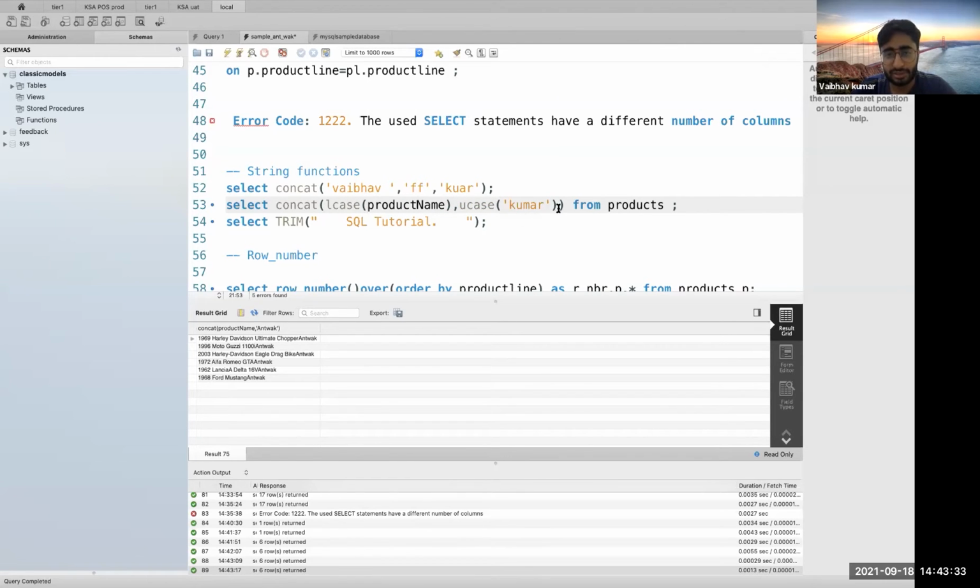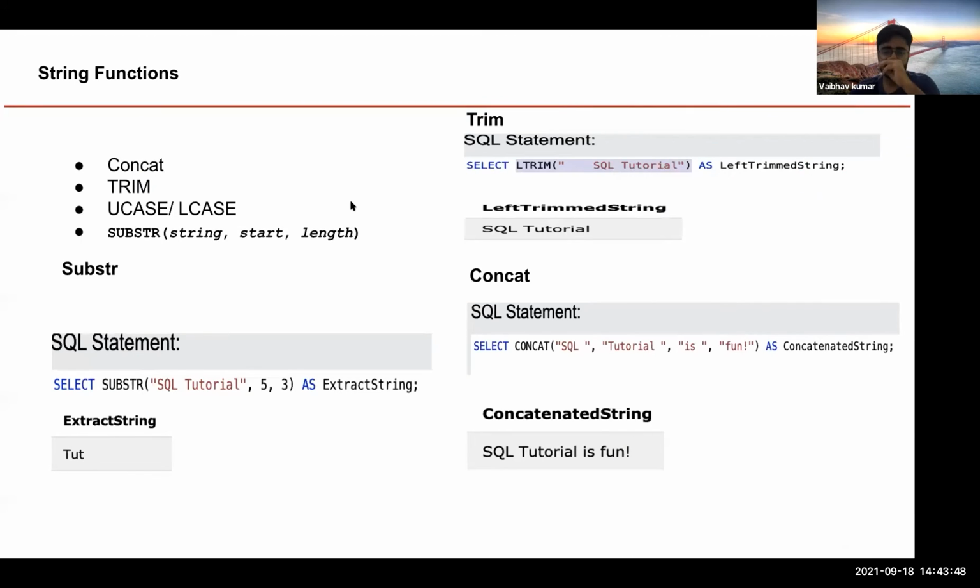So first of all, these things get evaluated first, and then the whole thing. So the functioning is from inner to outer. Okay, first the inner things get evaluated, then the outer ones. So these are very important functions one should know. These things get asked in fresher level interviews as well, right? And so I have covered uppercase, lowercase, concat, and trim.